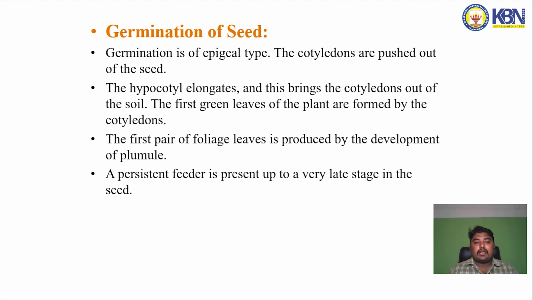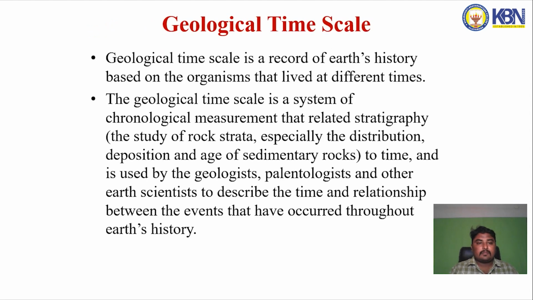The hypocotyl elongates and this brings the cotyledons out of the soil. The first green leaves of the plant are formed by the cotyledons. The first pair of foliage leaves is produced by the development of the plumule. A persistent fetus is present up to a very late stage in the seed.